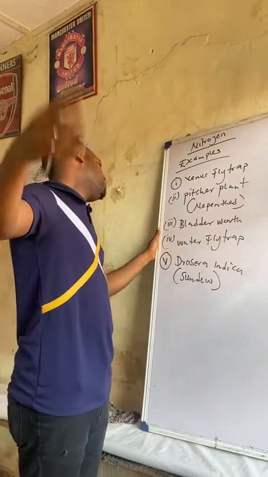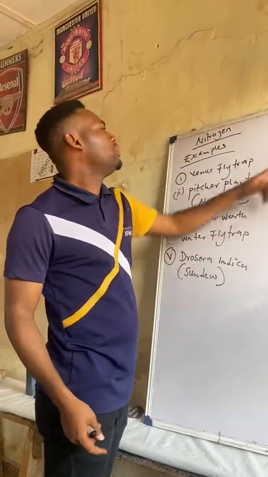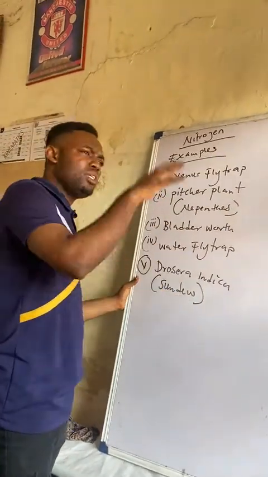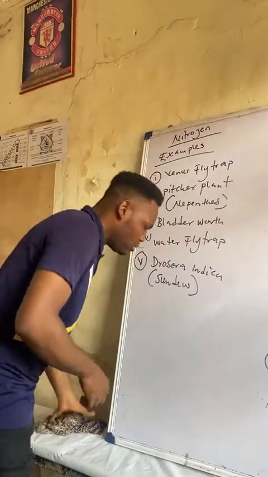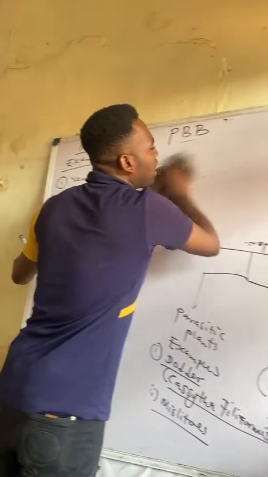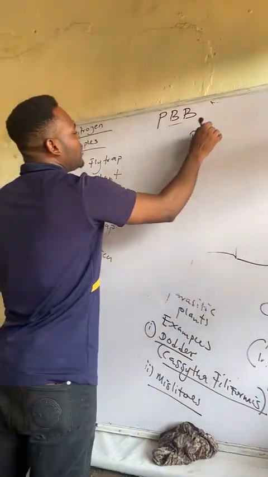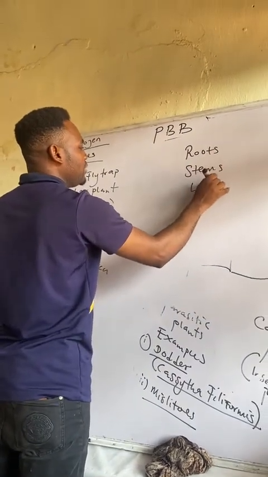In our next video, which will be plant biology 2, we'll look deeply into some areas like roots. So you have to check out the next video that will feature the roots, stems, and leaves.